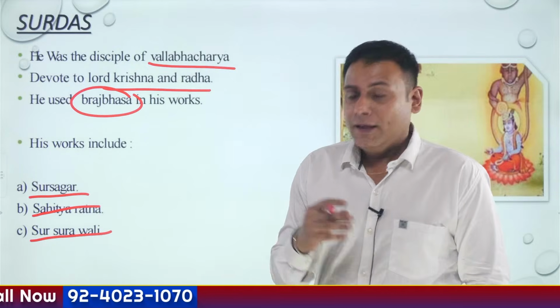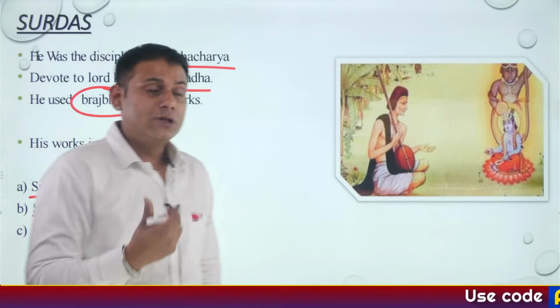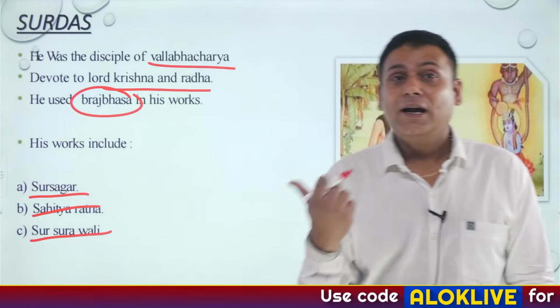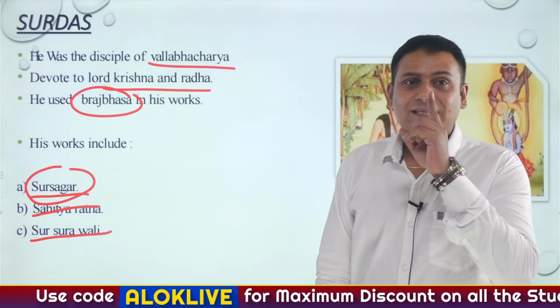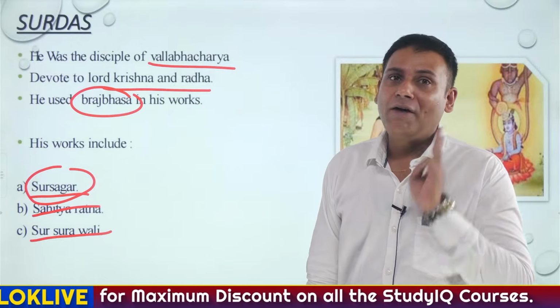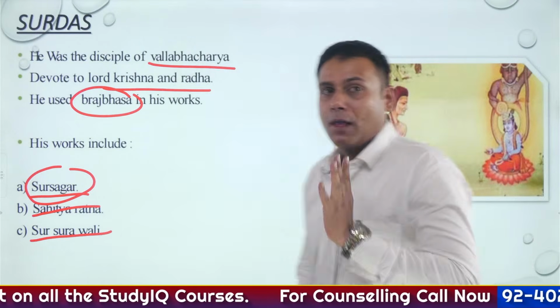Is that clear? Yesterday itself, we have seen about the literature during the period of the Mughals. So specifically, Surdas ji had composed Sursagar during the time of Mughals. So just remember, Sahitya Ratna, Sursagar and Suravali are the important compositions of whom? Surdas ji. Moving ahead.